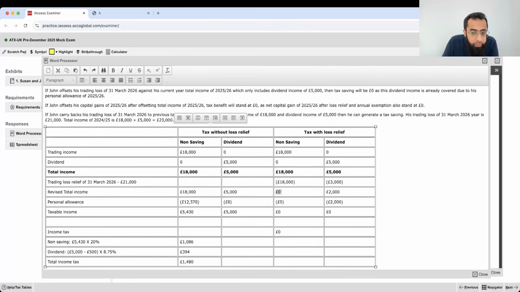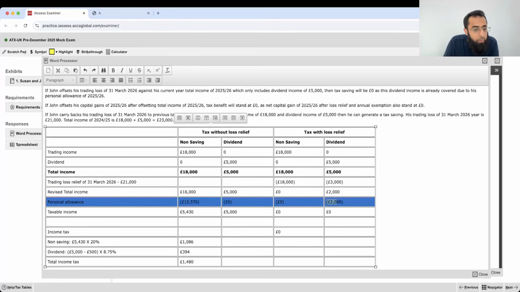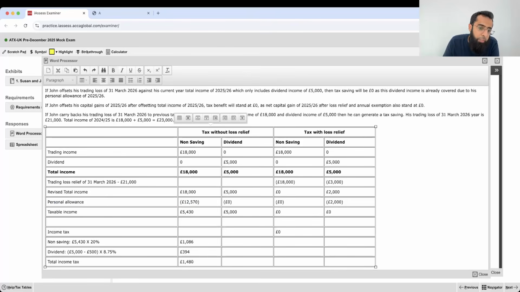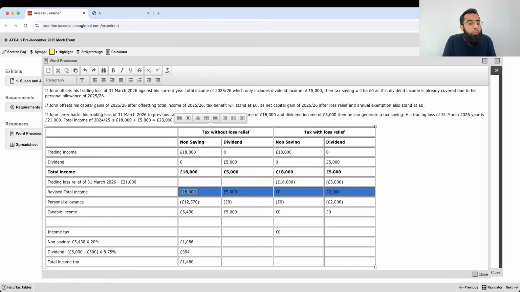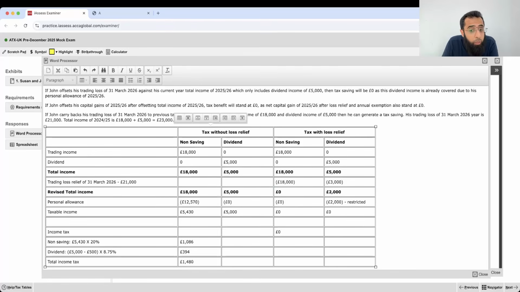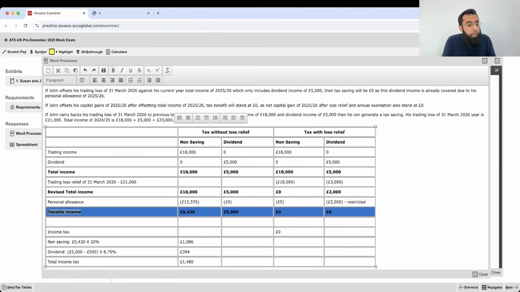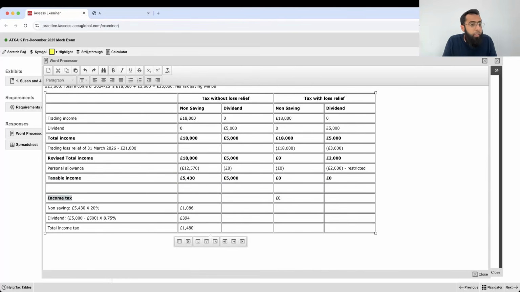So now here it has fallen to 0 and here it has fallen to 2000, because 5000 minus 3 is 2000. You will deduct personal allowance. Without loss relief, complete personal allowance is available. With loss relief, you only got a personal allowance of 2000 because the rest of the income was already declined. It was restricted. You got taxable income and you calculated your tax. Without loss relief, your tax was 1480. With loss relief, your tax has fallen to 0.